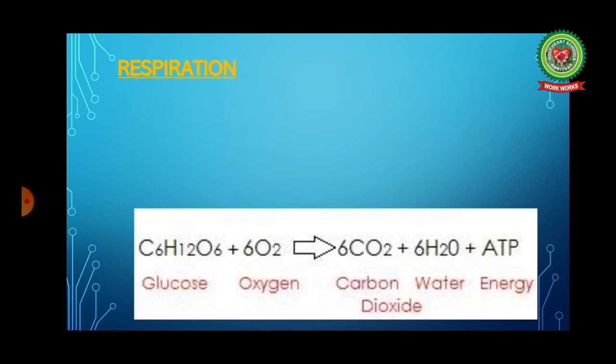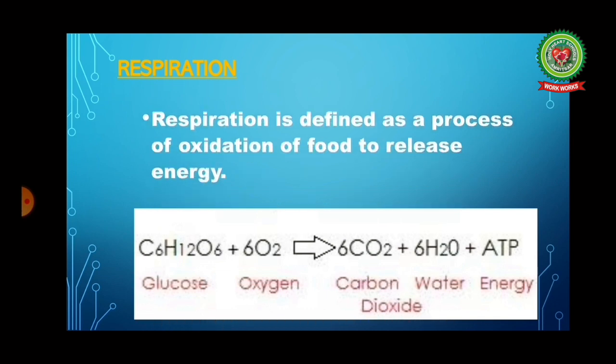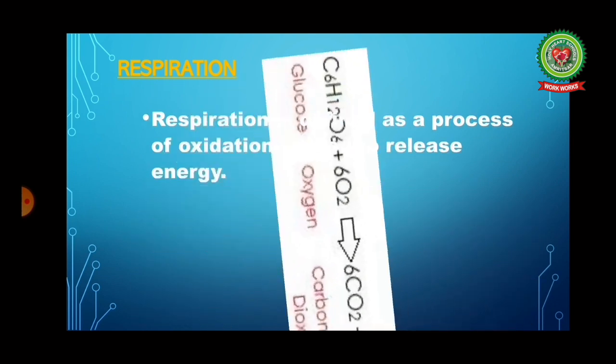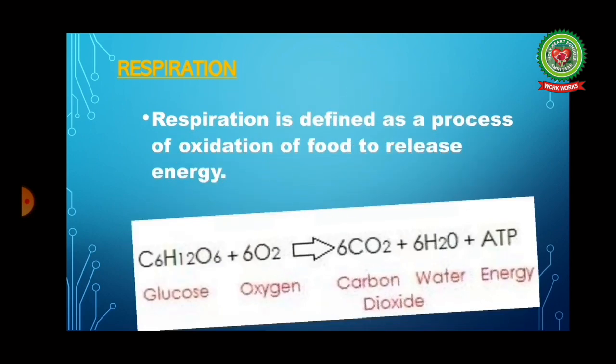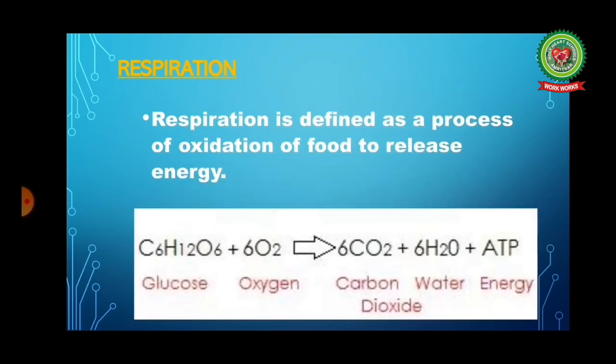In this reaction, glucose undergoes oxidation and results in the formation of carbon dioxide and water. This process is called respiration. So, respiration is defined as a process of oxidation of food to release energy, and the energy released is in the form of ATP. Now, what is this ATP?